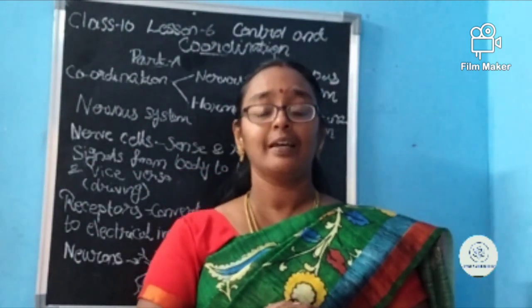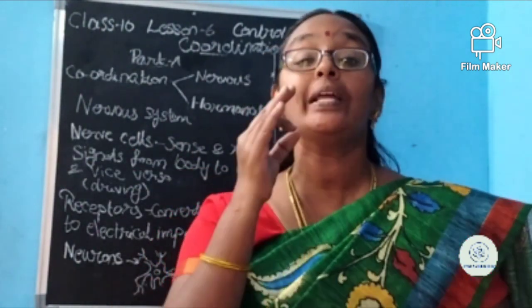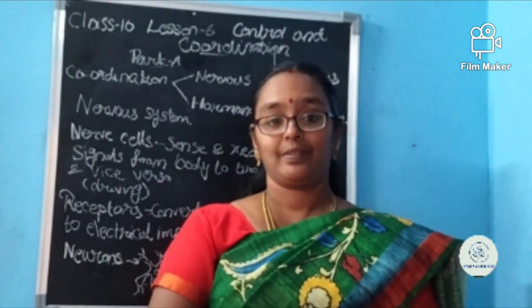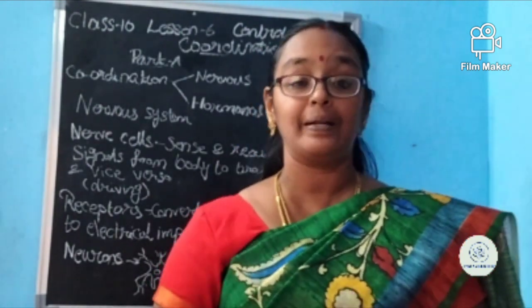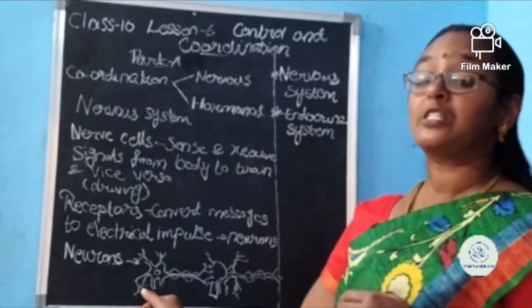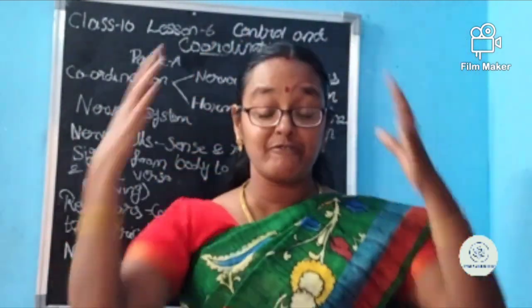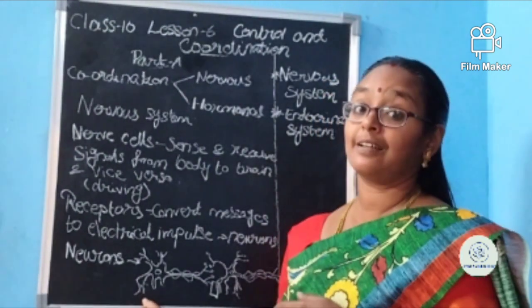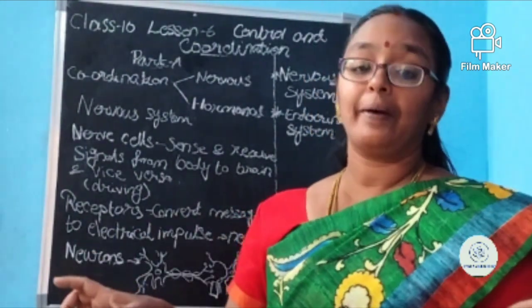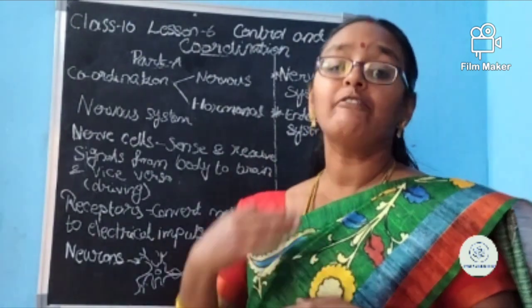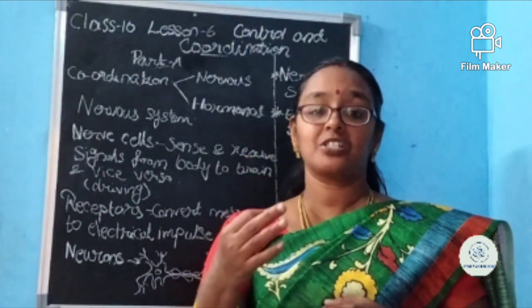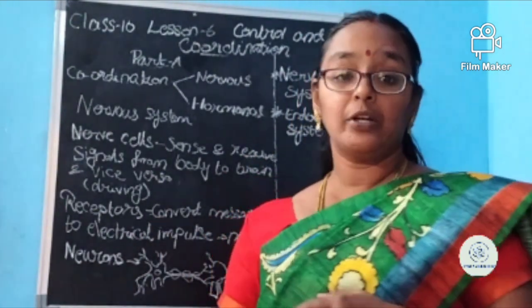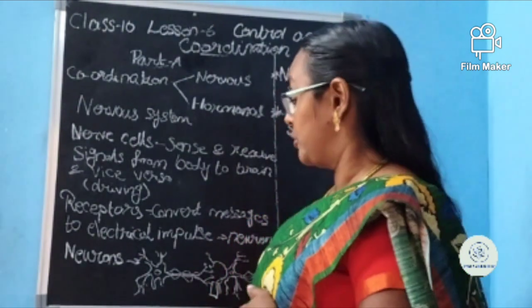Then what is it doing? It is converting it into an electrical impulse, and then it is transmitting it to neurons. Neurons are present everywhere in the body. I need not explain the neuron because in the 9th standard you have learned it in a detailed manner. I will send you the link, that connection, so that you can rewind it if you need.